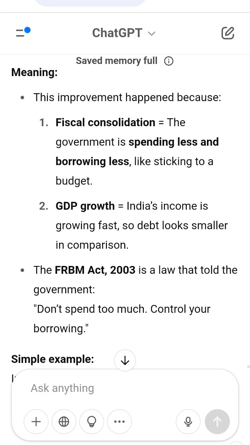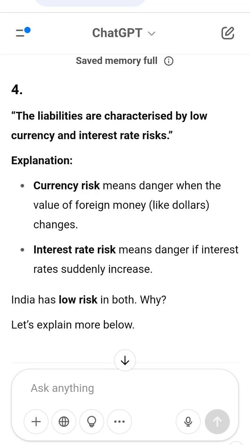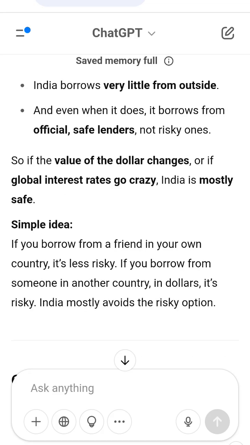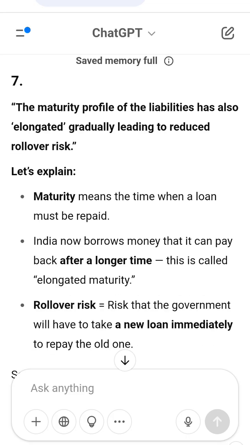Five, total liabilities of the central government as of March 2019. The total debt was 84.7 lakh crore. Out of this, 90% was public debt borrowed directly by the centre. Debt to GDP ratio, what's that? GDP, gross domestic product, is the total income of the country in one year. Debt to GDP ratio means how much money the government owes compared to how much the country earns. Changes over time: 2004-05, 55%, very high.